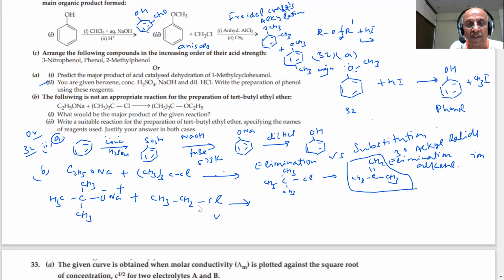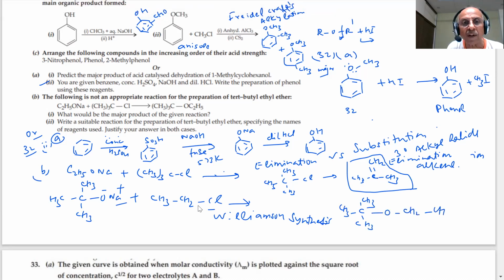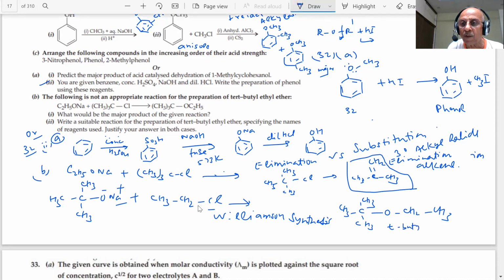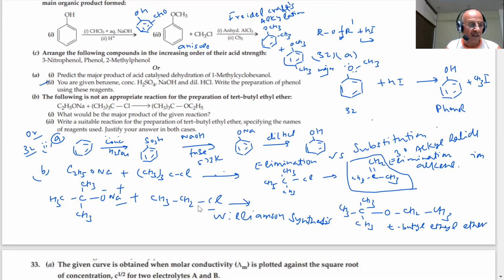Then Williamson synthesis. What was this? You are aware of Williamson synthesis, students? Now what will happen? This and this will be lost. What will you get? (CH3)3C-O-CH2CH3. So you will prepare tertiary butyl ethyl ether. This is tertiary butyl ethyl ether. Clear? Note down everything. These are the ways, students, 5 marks questions come.